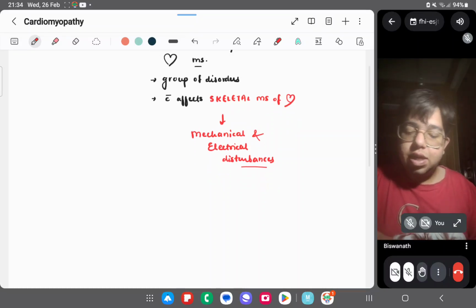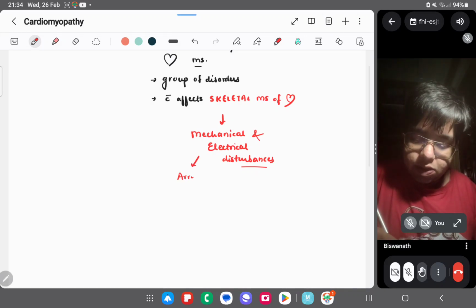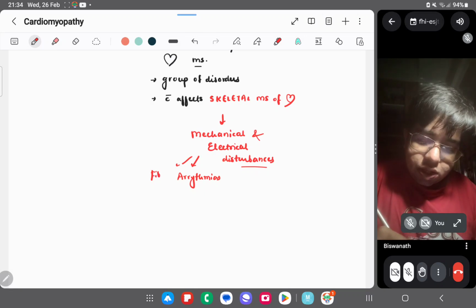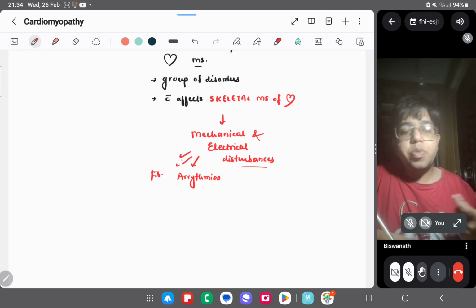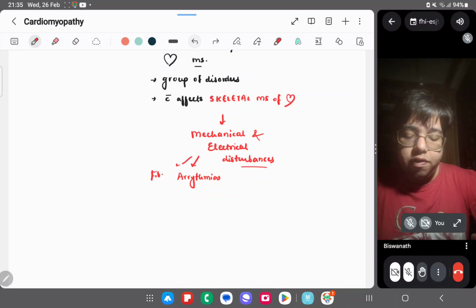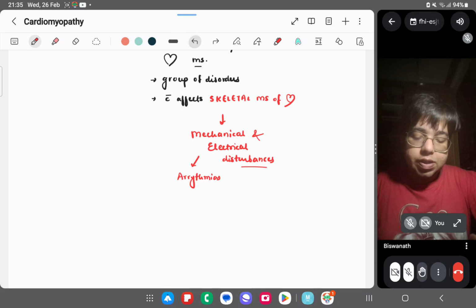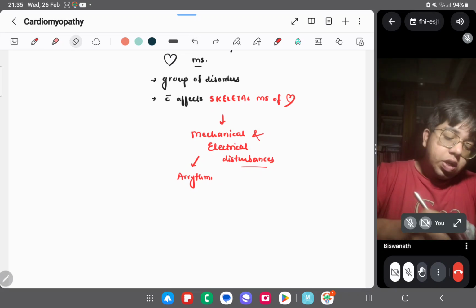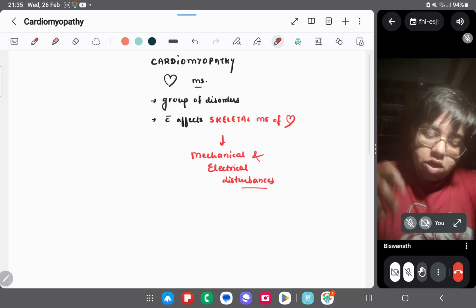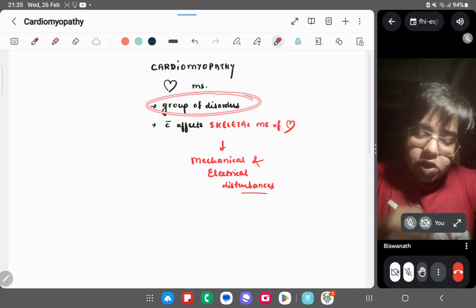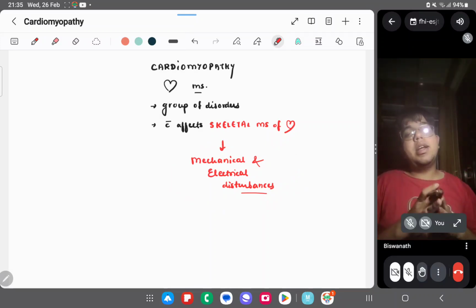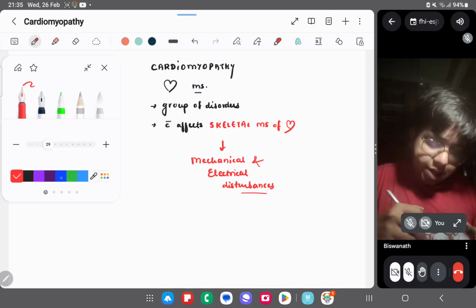As a result, it may result in arrhythmias, it may result in some fibrillations, and it may result in various other disorders, such as conduction defects of the heart, right? So various outcomes are there. Basically, we got the definition: it is a group of disorders which is affecting the muscles of the heart and resulting in mechanical as well as electrical disturbances, right?